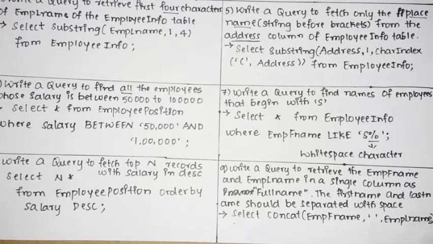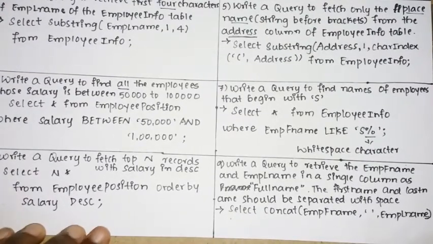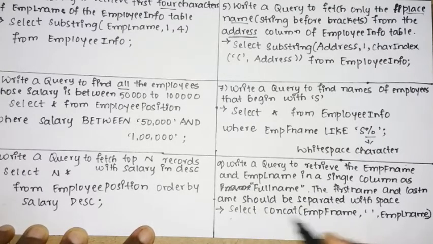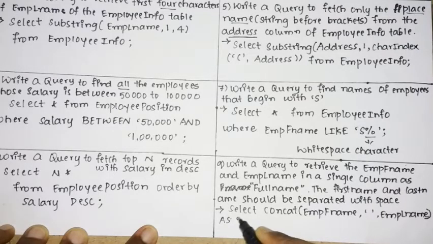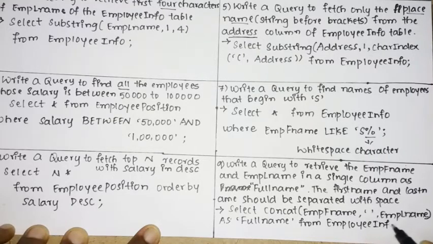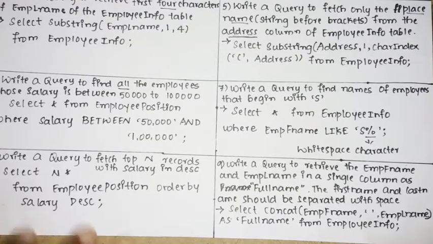Once that is done, you need to consider the employee first name and the last name as a single full name, so as full name. Then after that you need to specify the name of the table, that is from employee info. So that's it. Whenever there is a question, just split the question so that you can easily write the query for any complex questions.